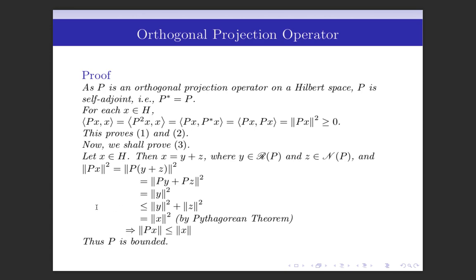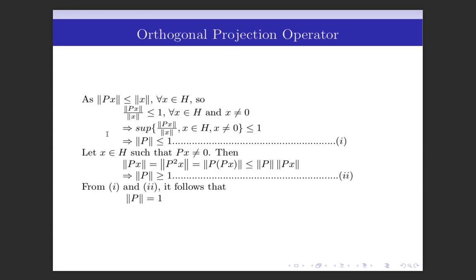And so we can write that the norm of Px squared is less than or equal to the norm of x squared, and since these are non-negative numbers, the norm of Px is less than or equal to the norm of x. This implies P is bounded, because this holds for every x in H. As the norm of Px is less than or equal to the norm of x for every x in H, we can write the norm of Px divided by the norm of x is less than or equal to 1 for every x in H with x not equal to 0.